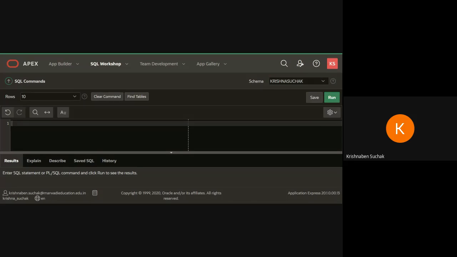So I have to write select count distinct city, because of not null, then total city from customer, right? Try this query.